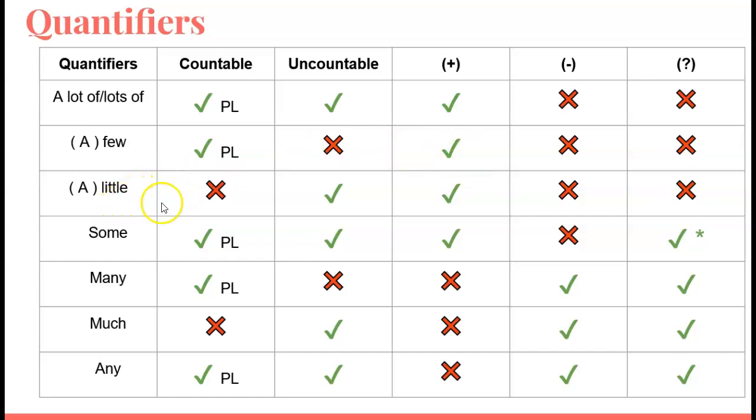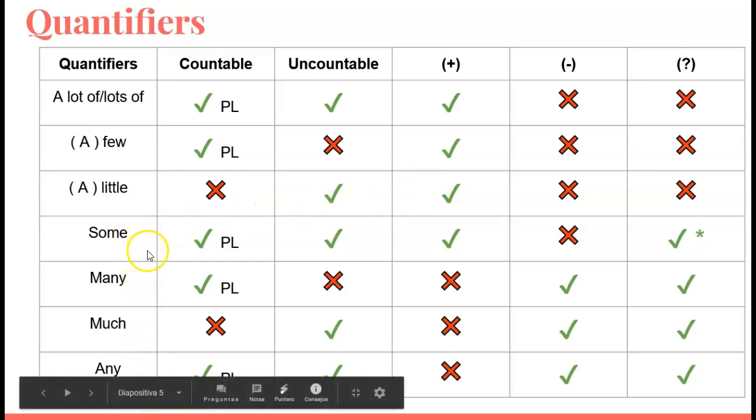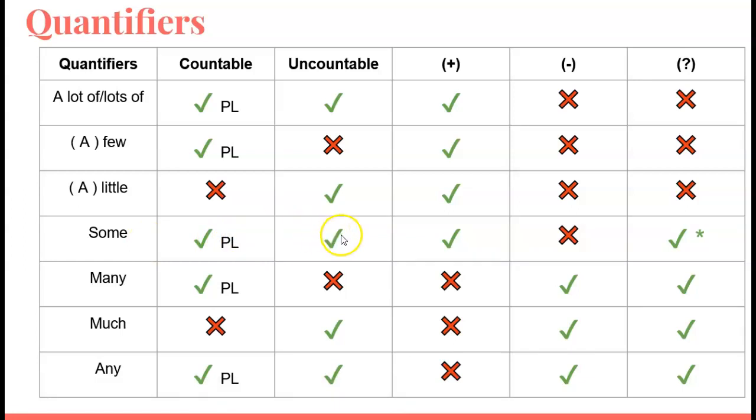Then a little is used with uncountable. It's like the opposite of few. So a little is used with uncountable and in affirmative sentences. Then some and any are kind of like opposites. Both are used with countable plural and uncountable, and some is used with affirmative, and sometimes with questions.